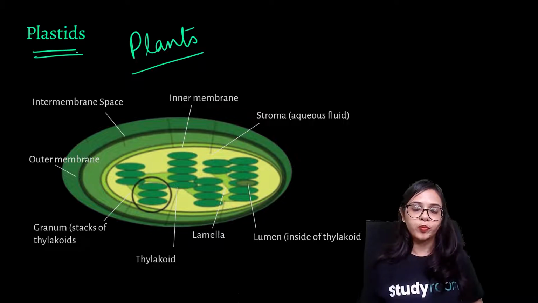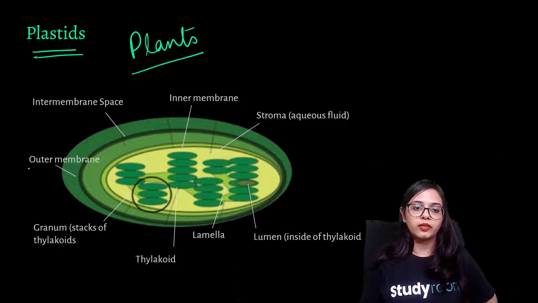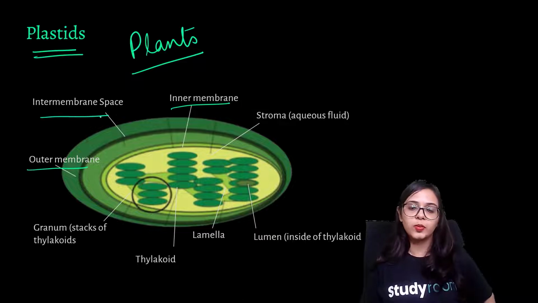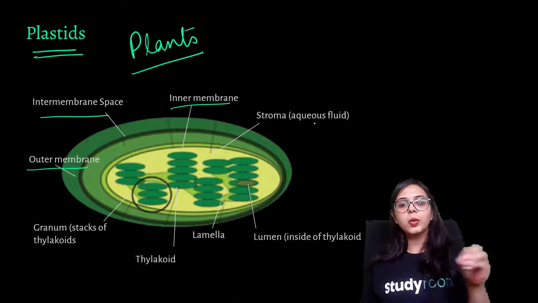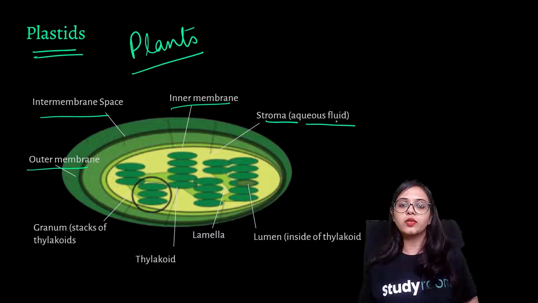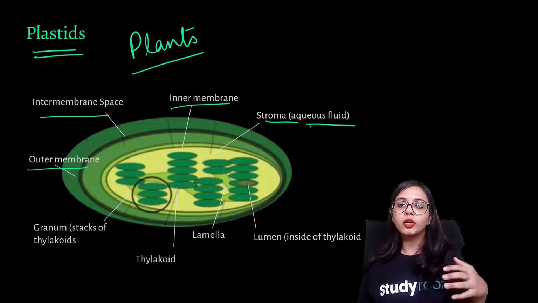The basic structure of plastids: you can see these are also double membrane structures. There is the outer membrane, and then you have the inner membrane. There is the intermembrane space. The liquid inside, or you may say the jelly-like matrix inside the plastids, is known as stroma. It is an aqueous fluid, so it does not have much of a solid-like structure. It is more of a liquid-like structure.